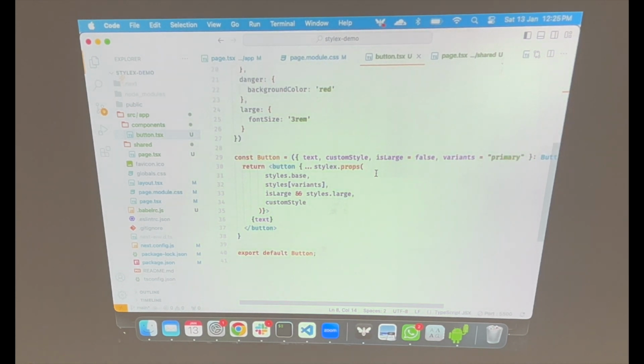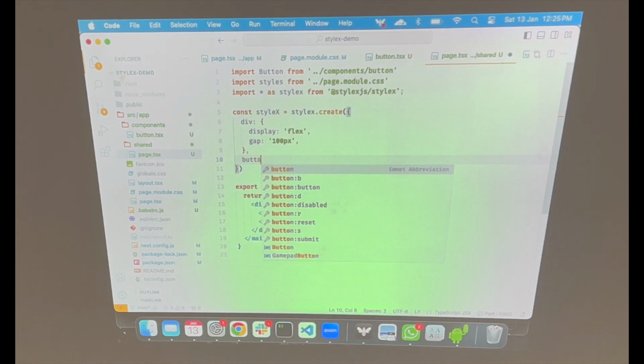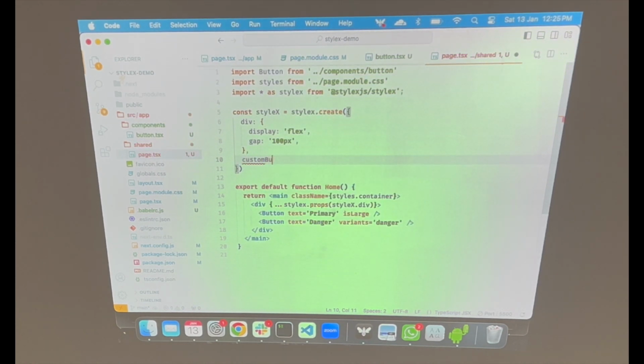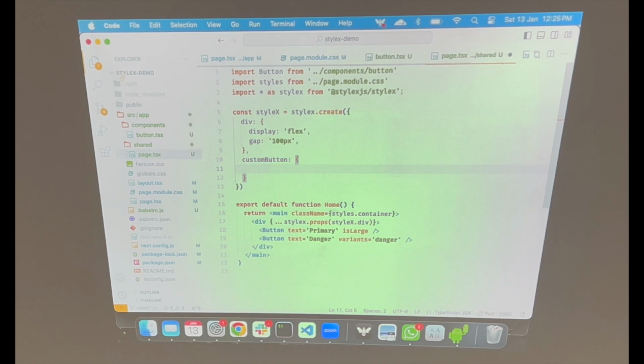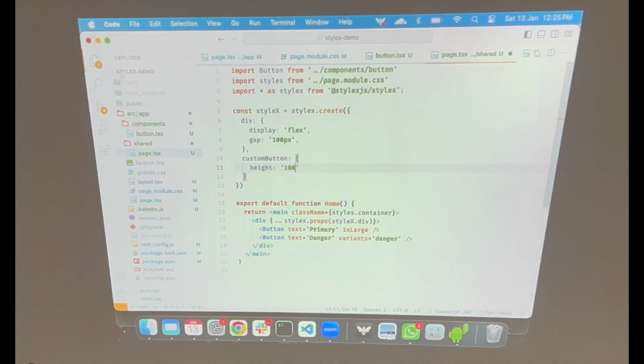Now this will allow me to customize this button however I want. I mean, in an ideal real world, you don't want to do this. If you're using a design system, you don't want people to customize it. But let's say you wanted to customize something. Here I can create another style, let's say a custom button. And let's say I want the height of that button to be maybe 100 pixels.